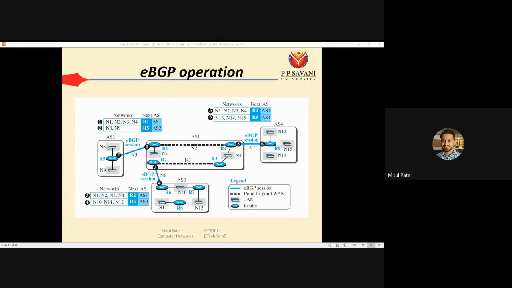Okay, so the first disadvantage of this eBGP operation is that only we can get the information about the neighboring autonomous system. Okay, let's say here R5 is not knowing information about AS3 and AS4. Same way, this AS3 is not knowing information about this AS2 and AS4. Same way, AS4 is not knowing information about AS2 and AS3. Okay, મતલબ જે ડાયરેક્ટ લિંક થી જેટલા પણ ઓટોનોમસ સિસ્ટમ કનેક્ટેડ છે તેટલાની ઇન્ફોર્મેશન આપણને eBGP ઓપરેશન થી મળશે.